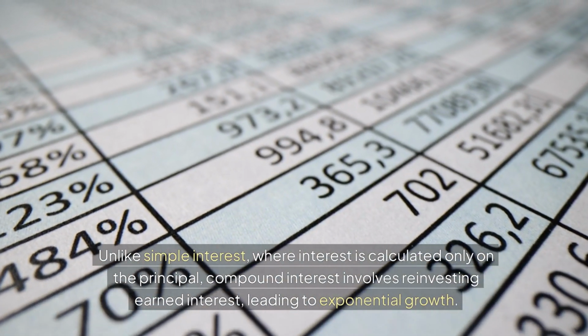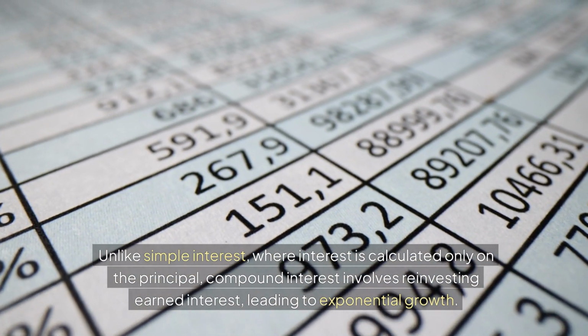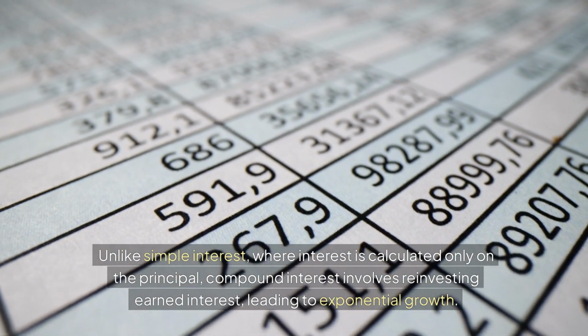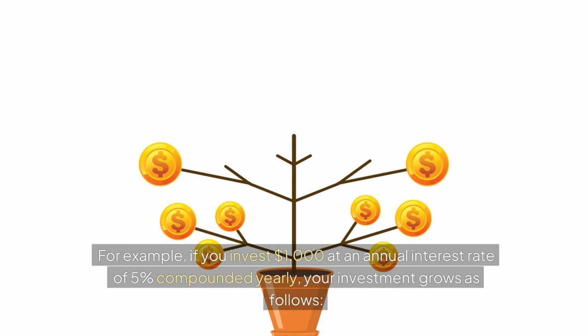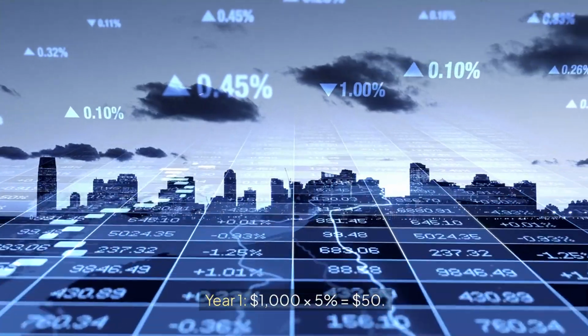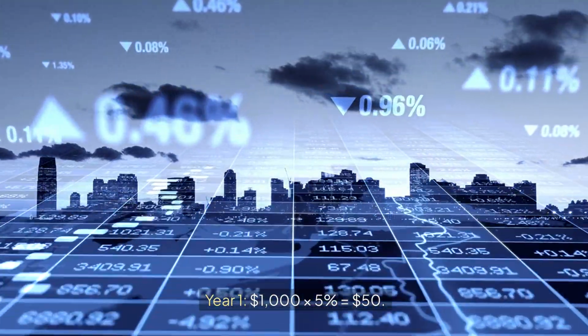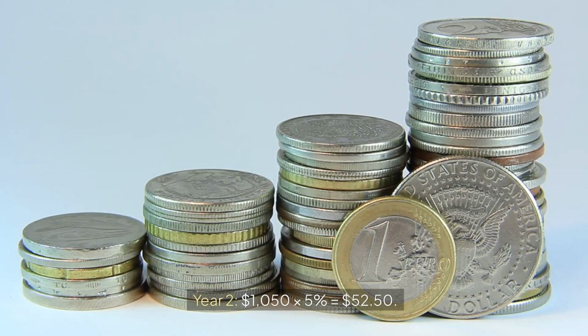Unlike simple interest, where interest is calculated only on the principal, compound interest involves reinvesting earned interest, leading to exponential growth. For example, if you invest $1,000 at an annual interest rate of 5% compounded yearly, your investment grows as follows. Year 1, $1,000 times 5% equals $50. New total, $1,050. Year 2, $1,050 times 5% equals $52.50.